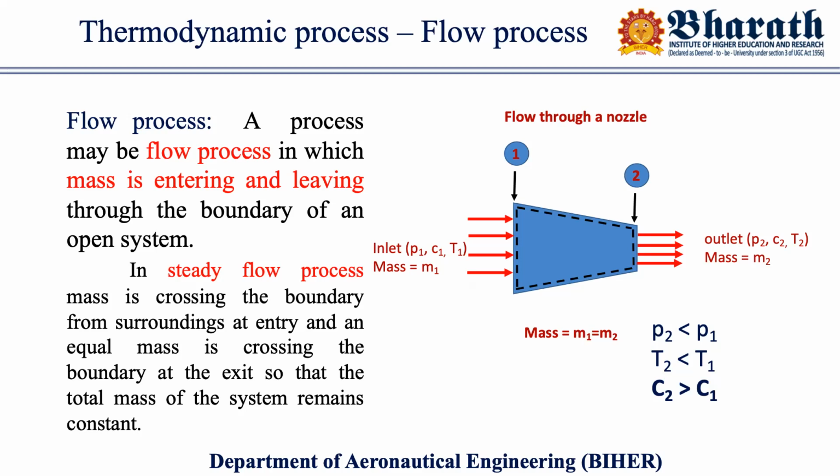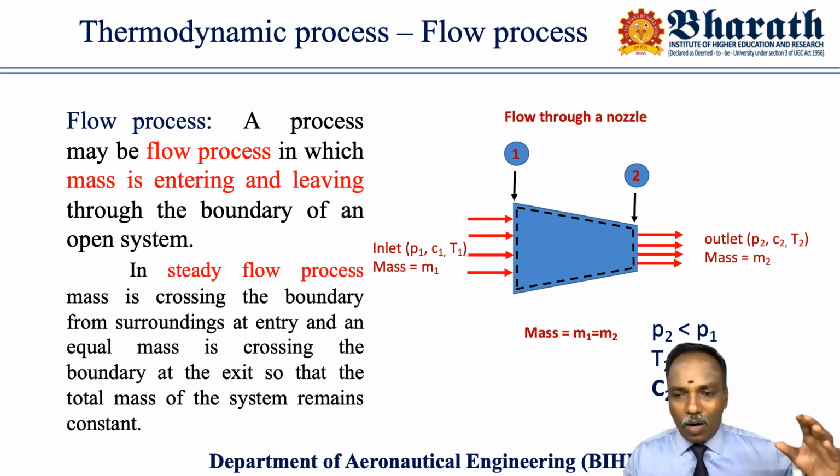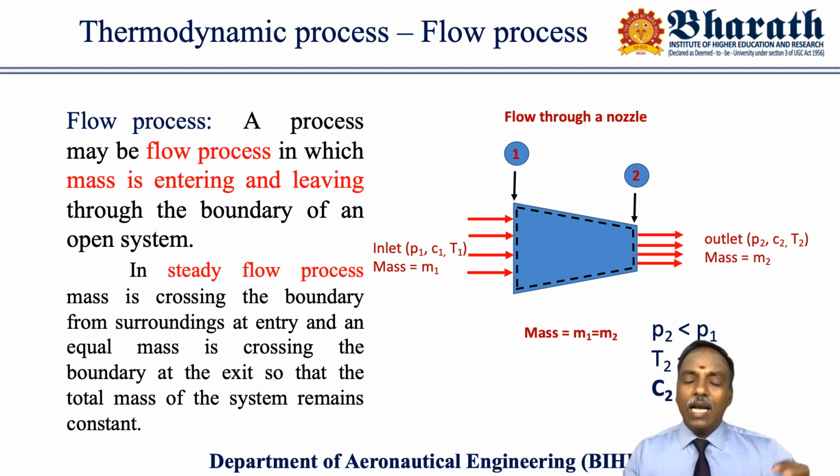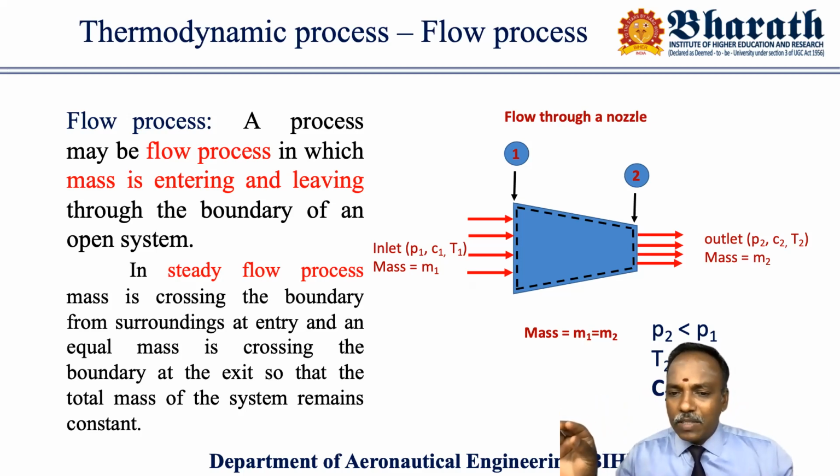Okay, so now the steady flow process. What is the steady flow process? It may be a very important 2 mark question for us. In a steady flow process, mass is crossing the boundary from the surroundings at entry and an equal mass is crossing the boundary at the exit, so that the total mass of the system remains constant. It means M1 is equal to M2: whatever amount of mass enters the system is equal to the mass leaving the system.